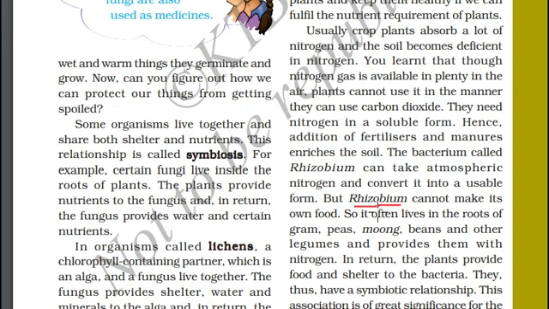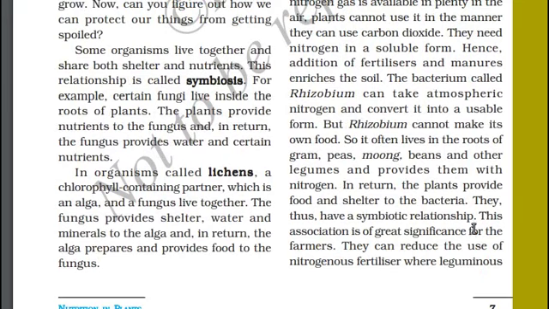But Rhizobium cannot make its own food. If it cannot make its own food, how can it survive? Rhizobium often lives in the roots of gram, peas, mung beans and other leguminous plants and provides them with nitrogen. In turn, plants provide food and shelter to the bacteria. As we discussed earlier, this type of relationship is called a symbiotic relationship, where both help each other.